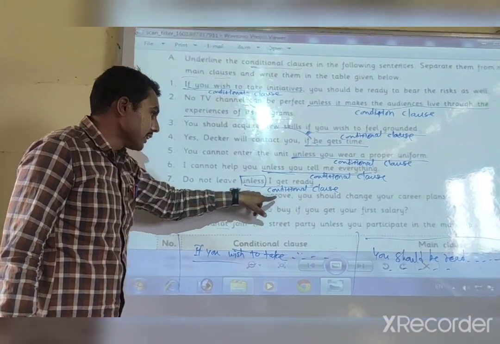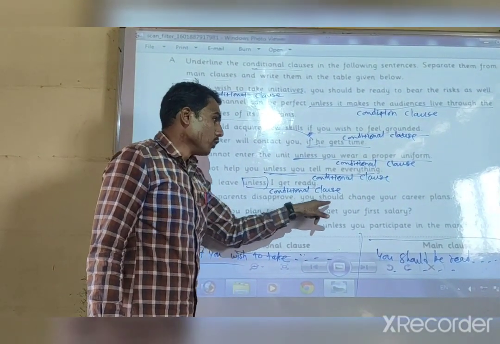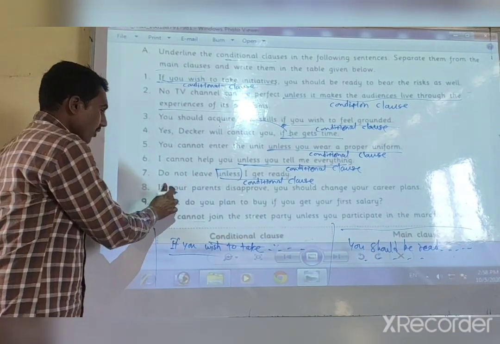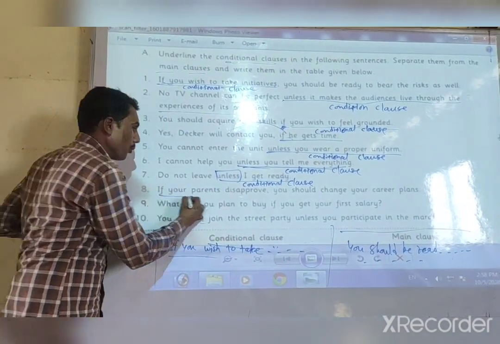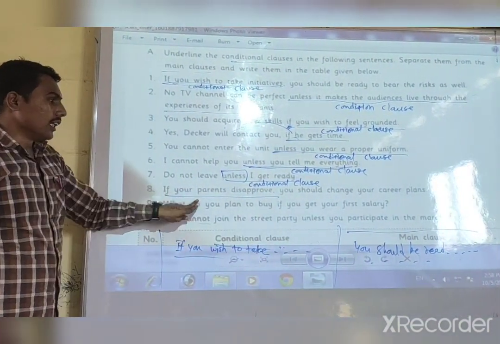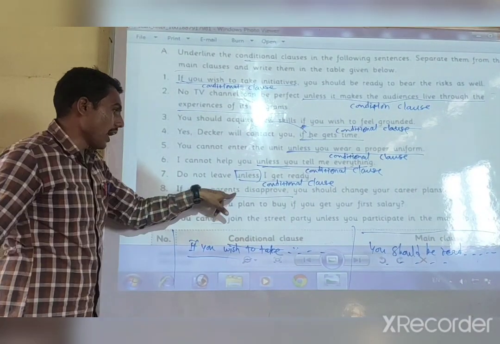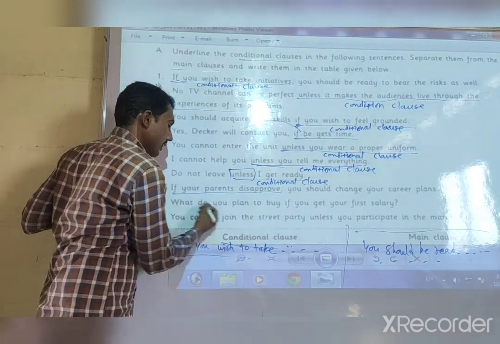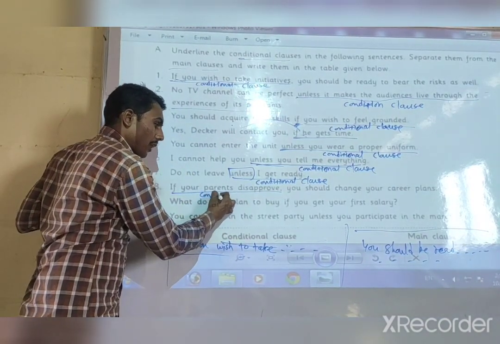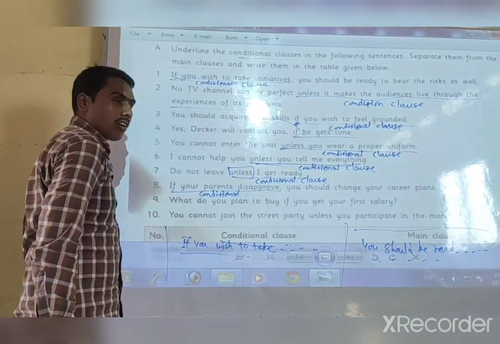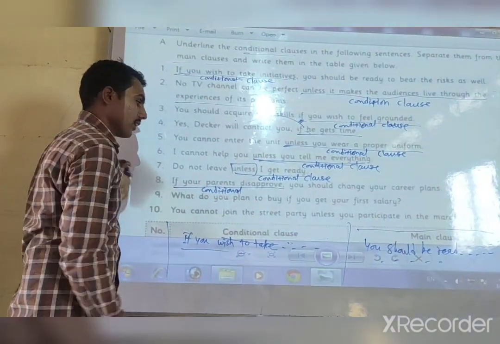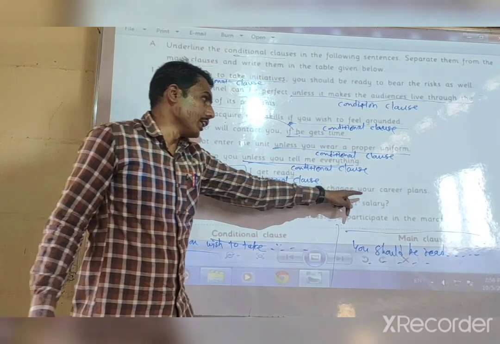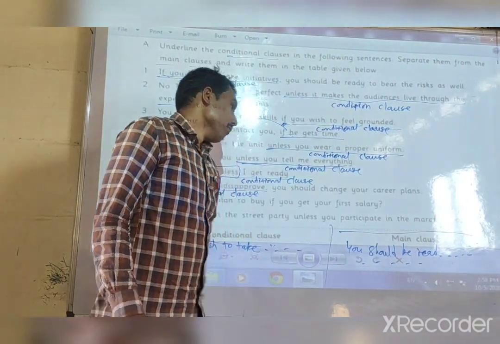If your parents disapprove, you should change your career plans. If your parents disapprove, it is a conditional clause. You can first underline this conditional clause and write it in the conditional clause column, and "you should change your career plans" is the main clause.